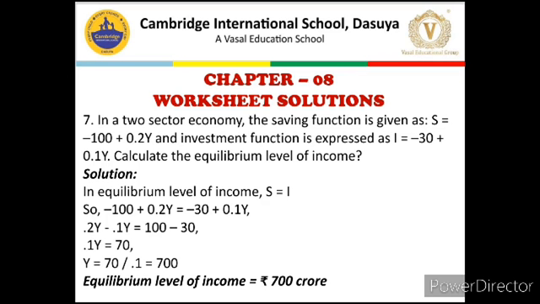By taking Y on one side and numbers on another side, we will get 0.2Y minus 0.1Y is equal to 100. It was minus 100, but by changing the side, it has changed its sign as well. It has become plus. So 100 minus 30. So 0.2Y minus 0.1Y is equal to 0.1Y. 100 minus 30 is equal to 70. So it becomes 0.1Y is equal to 70, and Y is 70 upon 0.1 or 700. So in this question, the equilibrium level of national income will be 700 crore.